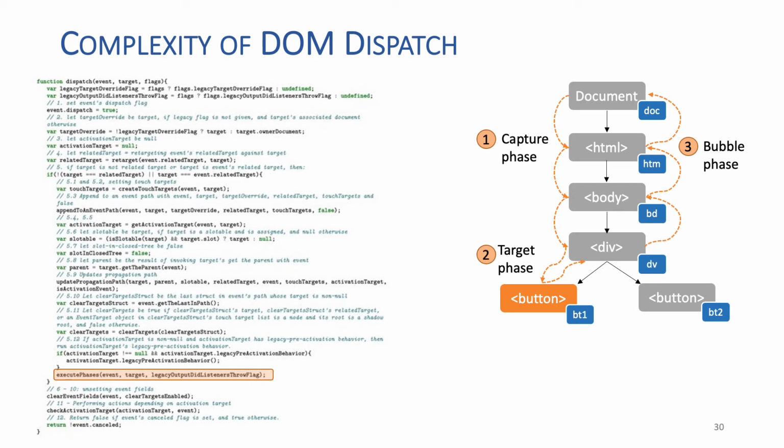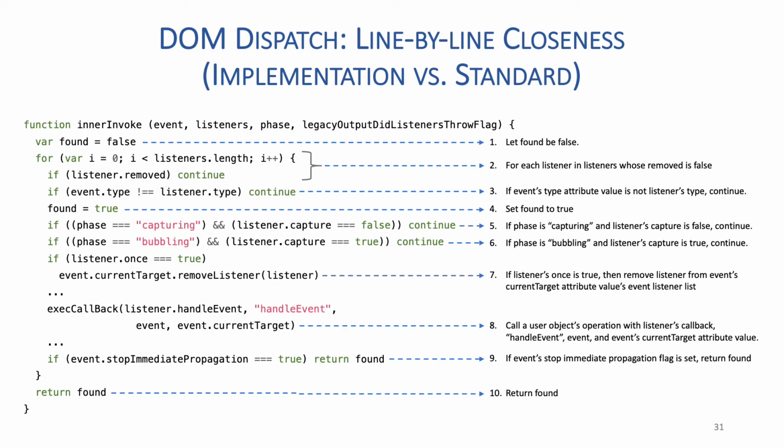On the left, you can see the JavaScript implementation of the DOM dispatch algorithm, which calls many functions whose code is not inlined in the slide. We are not going into detail, but there are several steps which involve traversing the DOM tree from the root to the target node and vice versa. These steps are all handled at the JavaScript level. An important function used in all phases of the dispatch is the inner invoke function, which is responsible for executing the listeners registered on a given node.